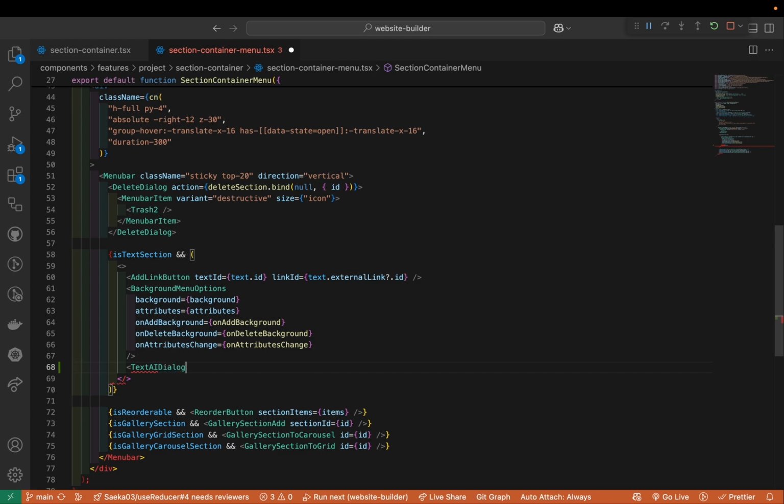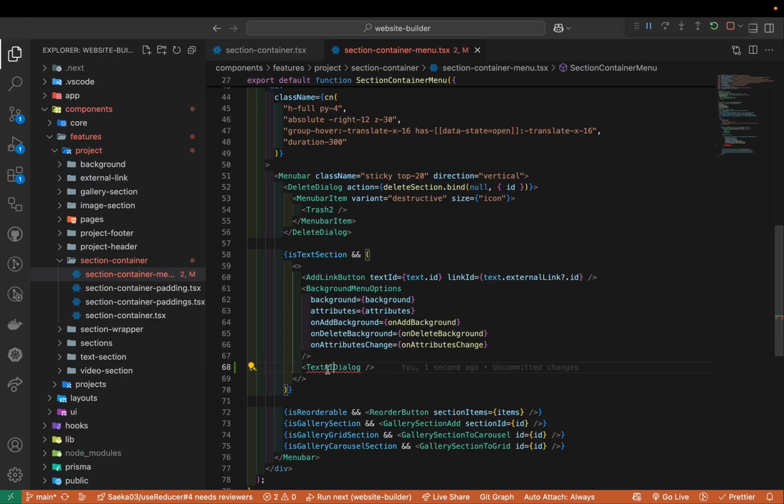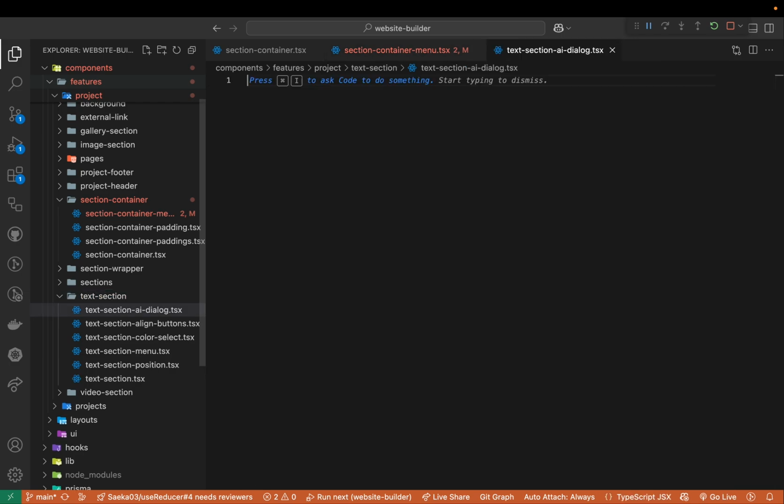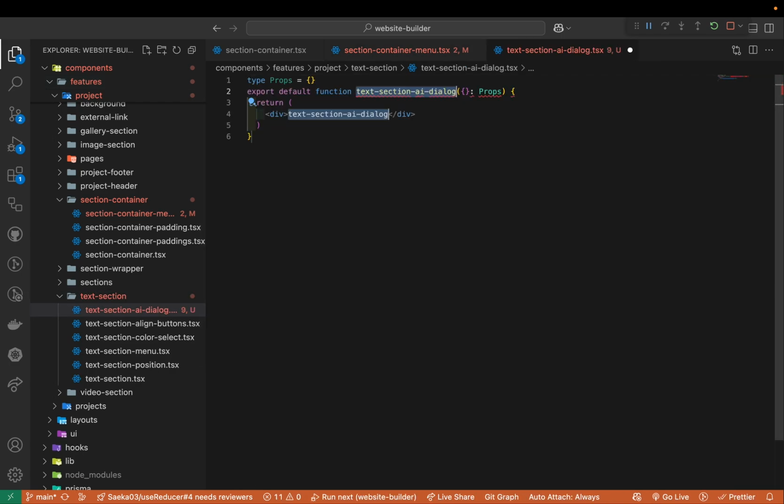AI dialog, something like that. Okay. So here, maybe we can say text section AI dialog. So I'm gonna create this component somewhere here, the text section. Let's try that. Text section AI dialog.tsx.